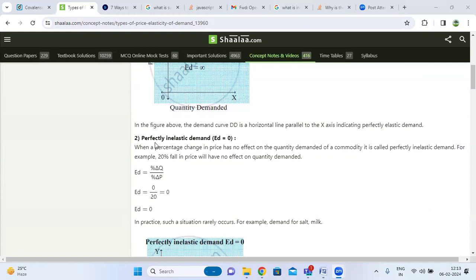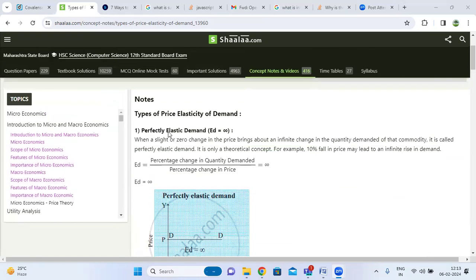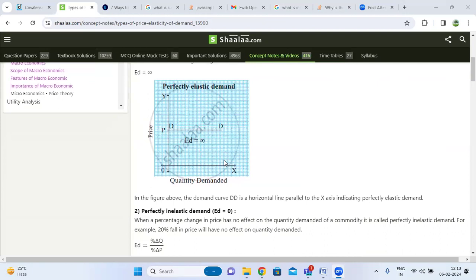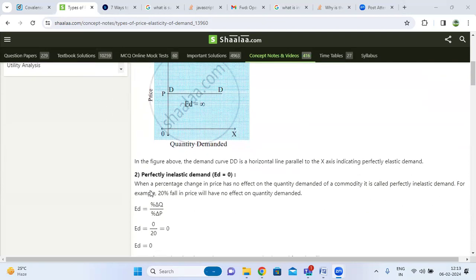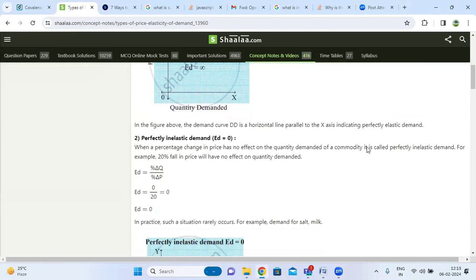Next, perfectly inelastic demand. When a percentage change in price has no effect on the quantity demanded of a commodity, it is called perfectly inelastic demand. In the first case, perfectly elastic demand, the quantity demanded changes; here, only the price changes, which is the opposite of perfectly elastic demand. For example, a 20% fall in price has no effect on the quantity demanded.